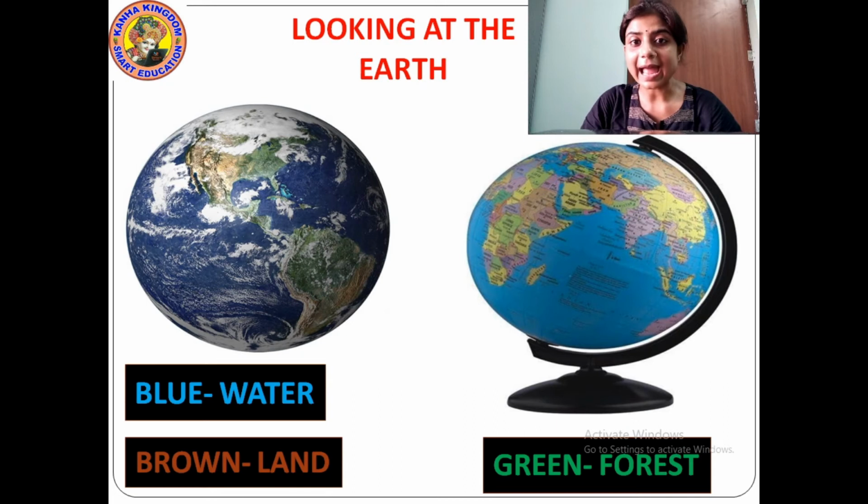This proves that the shape of the earth is round. What does this prove? When he came to the same place from where he began, this proved that the earth is not flat in shape, but it is actually round in shape, that is spherical. And who was the sailor? The name of the sailor was Ferdinand Magellan, and he was a Portuguese sailor. Understood?